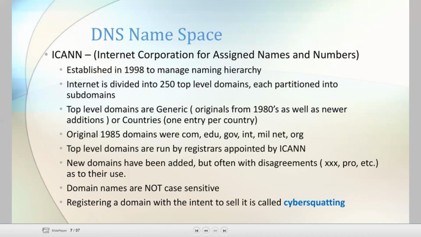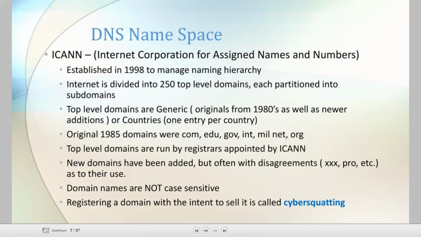Here, ICANN, the Internet Corporation for Assigned Names and Numbers, was established in 1998. It is responsible for assigning names to websites, whatever they may be. The internet has been divided into 250 top level domains.